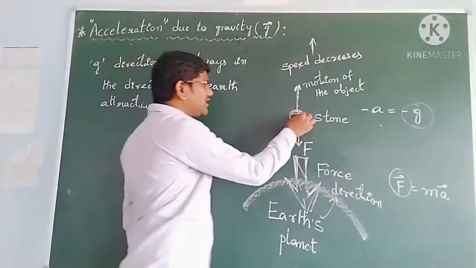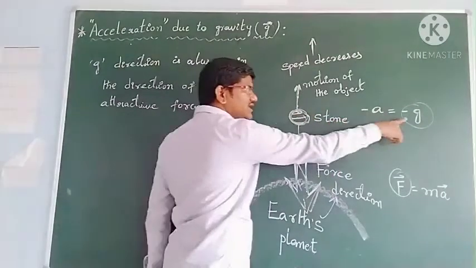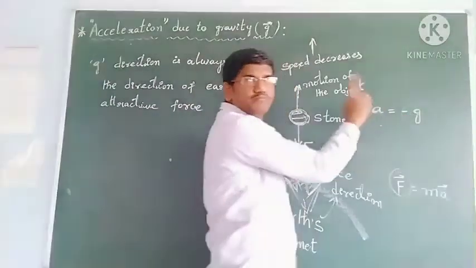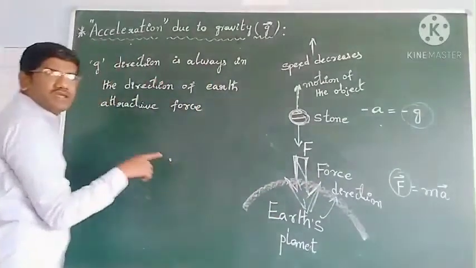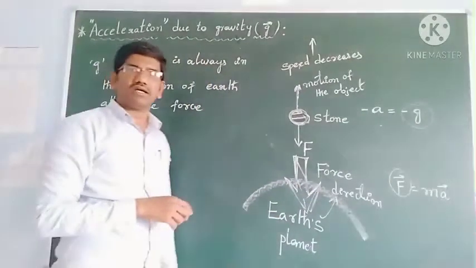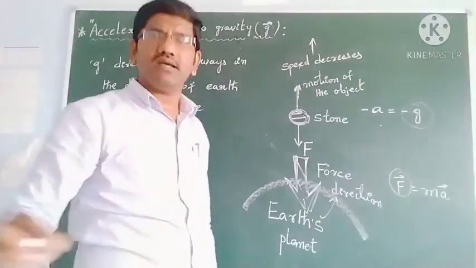If the object is moving upward, that g we will take as minus g. Okay students, minus g. And if it is moving in the direction of the earth's attractive force, that g value we take as plus g.